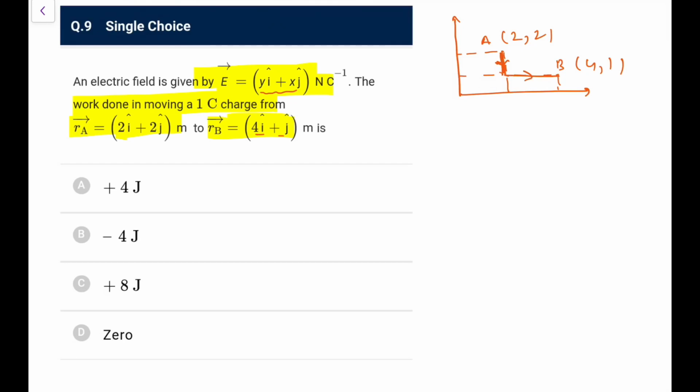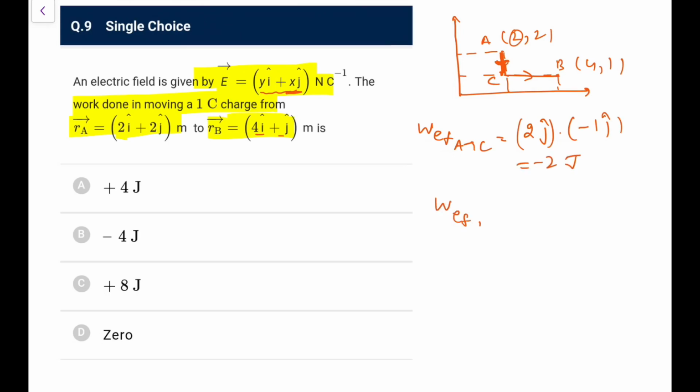So in this path, the work done by electric field, let's call the intermediate point C. If I go from A to C, x coordinate is fixed, that is 2, and we are going only along y axis, so only the y component is going to do work, and this will be constant, that is 2j cap. So the force on 1 coulomb charge would be 2j cap Newton, and displacement I am doing is minus 1j cap, so work done is minus 2 joules.